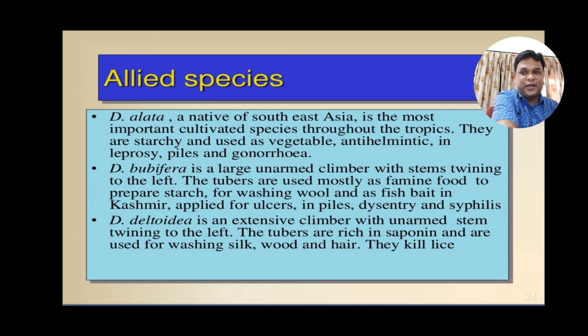The next and last one is Dioscorea deltoidea, which is an extensive climber with an unarmed stem twining to the left. The tubers are rich in saponin and are used in washing silk, wool and hair. They kill lice, and it has a large amount of diosgenin, which is used for the production of different hormones.